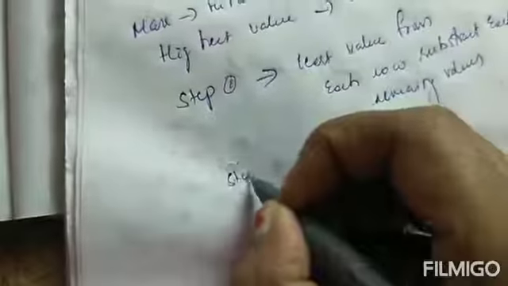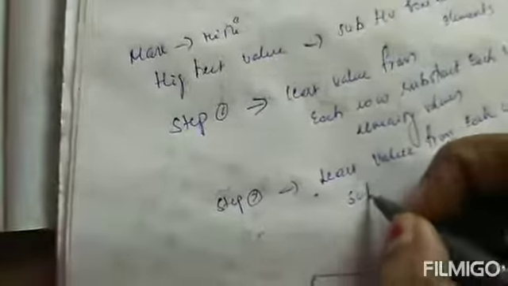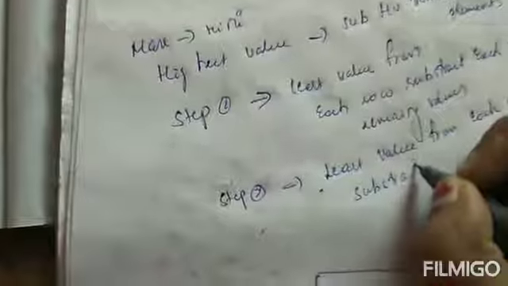And next, step 2. What is our step 2? Take the least value from each column and subtract it from each remaining value.